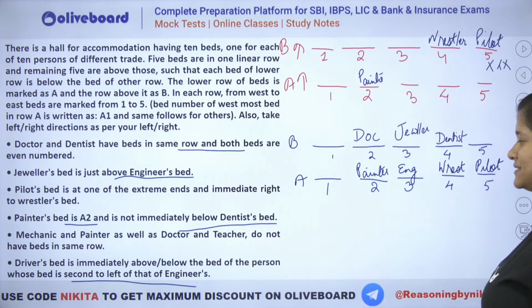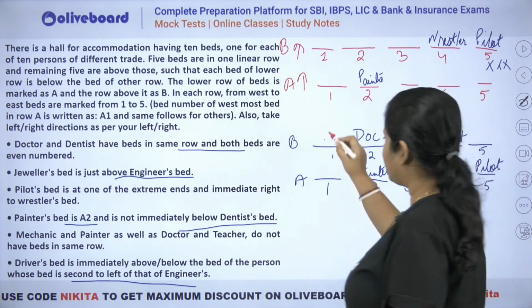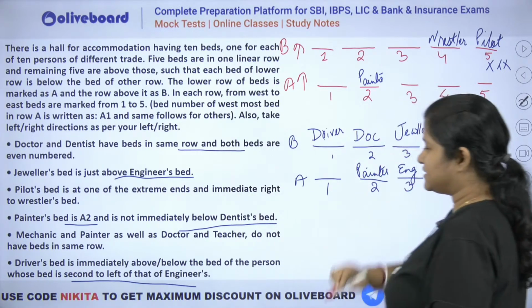Now driver's bed is immediately above or below the person who is second to the left of engineer. That means driver will be here. ठीक है, ये कौन हो जाएगा? ड्राइवर हो जाएगा. ठीक है, so this person is driver.